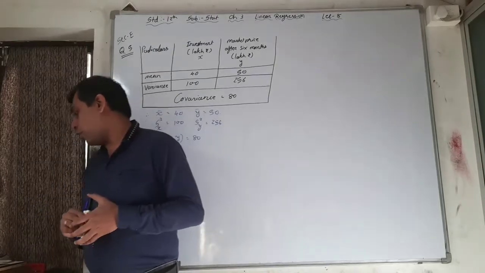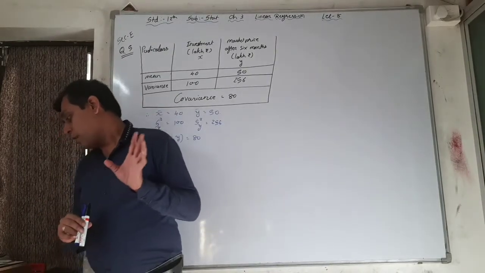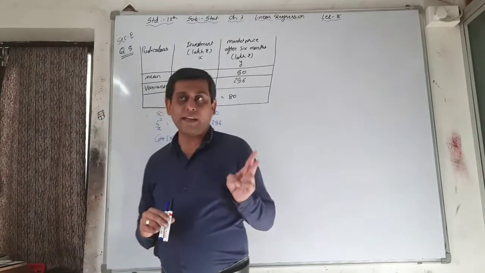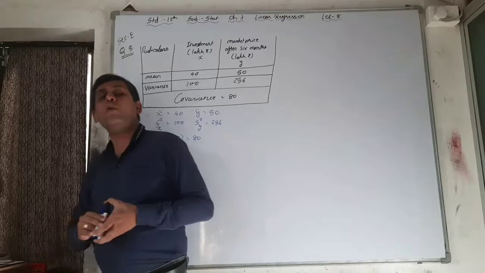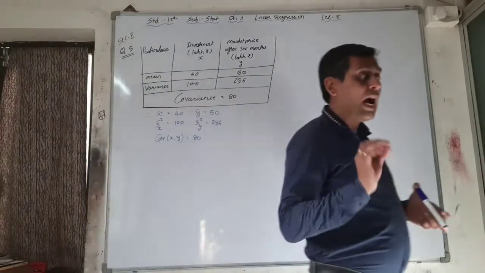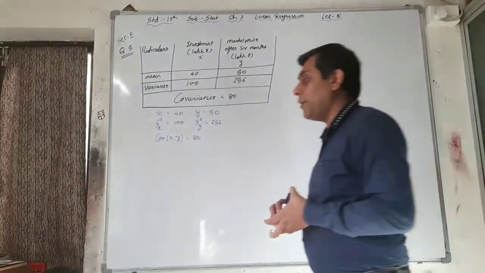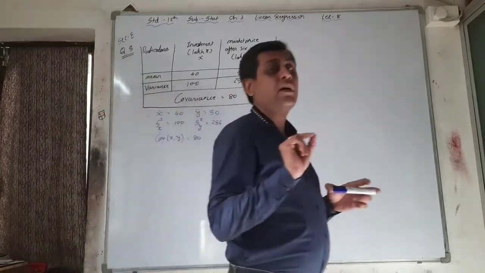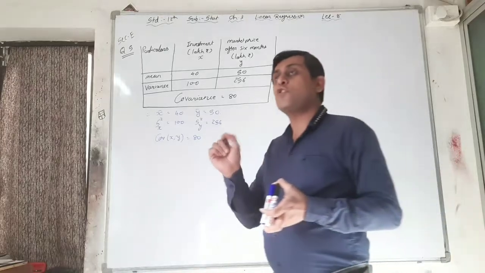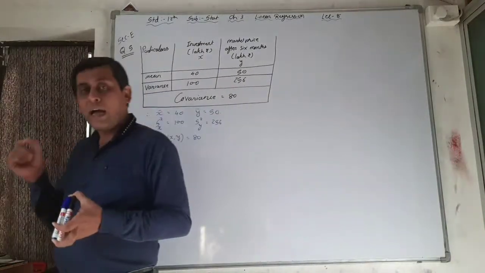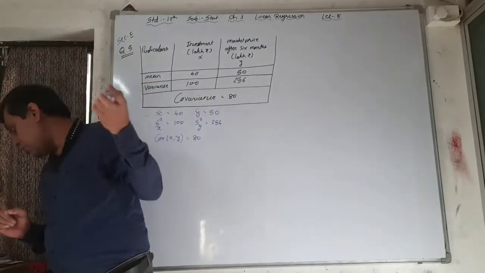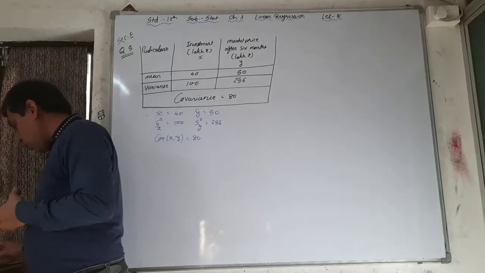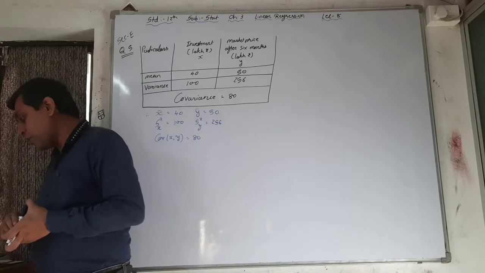Fourth question. See, in the fourth question, what is given? Mean, that is x bar, y bar. Then standard deviation, again sx and sy. And the third one, correlation coefficient. Again, r is given. See, in the above question r is given. Here it is also given, but in a theoretical form: coefficient of correlation, it is r. So the third and fourth are the same. So we'll skip it. You have to do it by yourself.